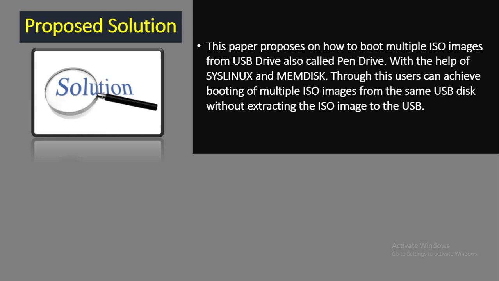Nowadays, there exist a number of bootloaders such as Grand Unified Bootloader, that means Grub, SysLinux and so on. This paper proposes how to boot multiple ISO images from a USB pen drive with the help of SysLinux and memdisk. They achieved booting of multiple ISO images from the same USB disk without extracting the ISO images to the USB. I will briefly discuss SysLinux and memdisk in an upcoming slide.